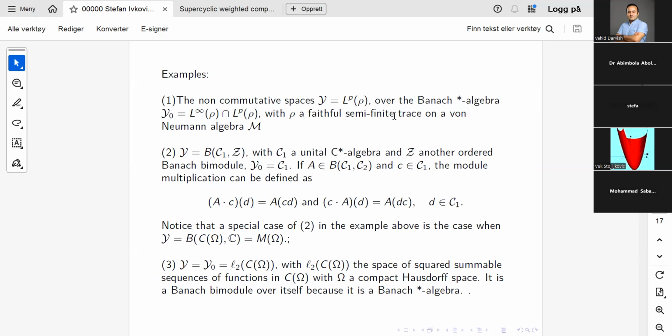Of course, if the trace is finite and not just semi-finite, then in fact this I0 will be the whole M. So then it is a Banach star algebra, and then this is a Banach bimodule over this.